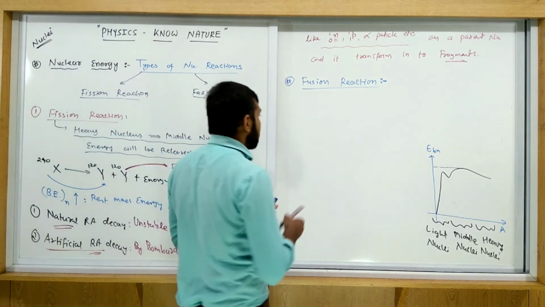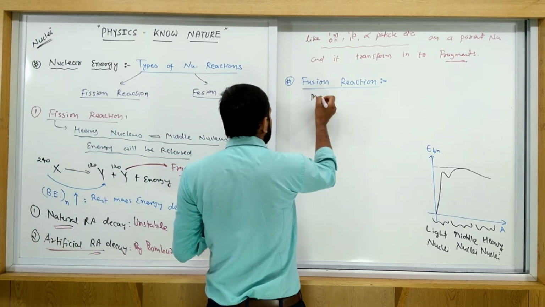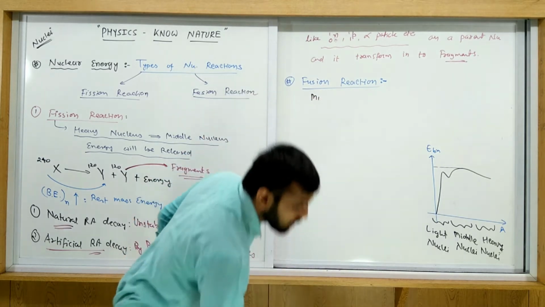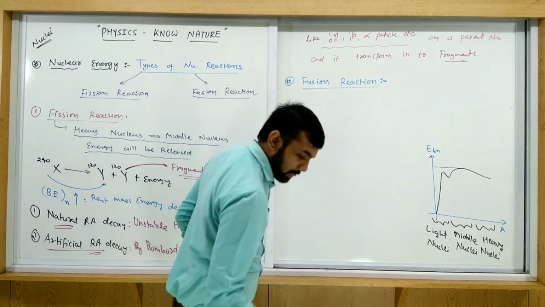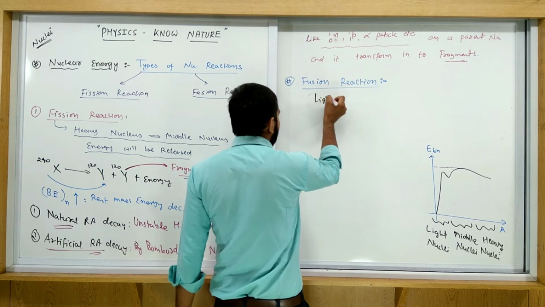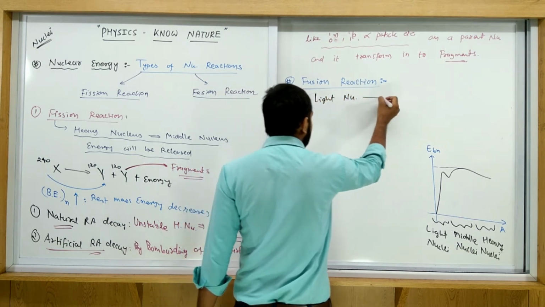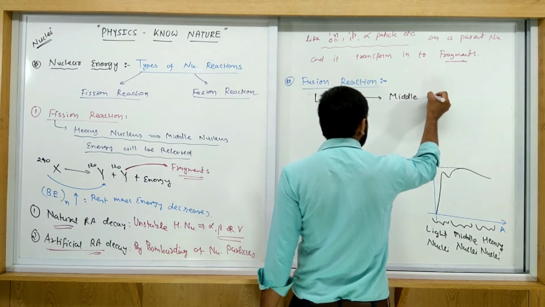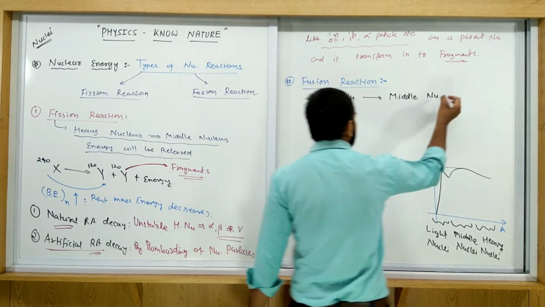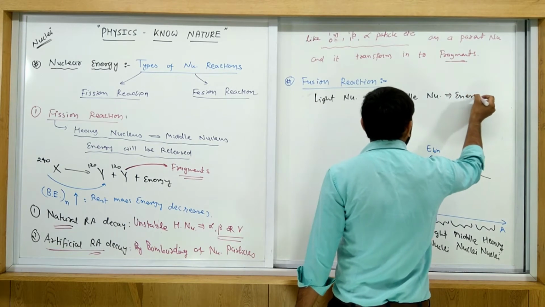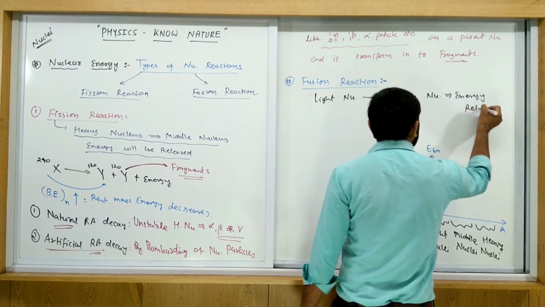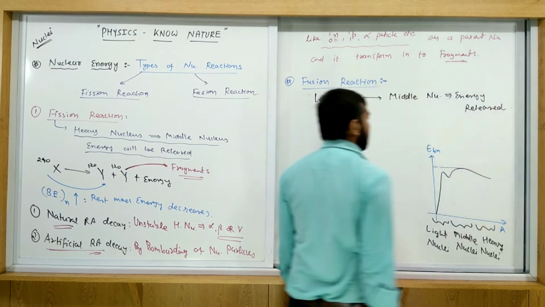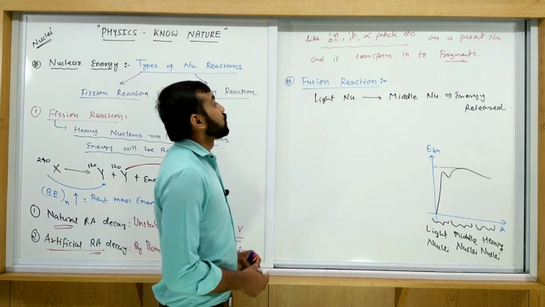So in this case, light nuclei transform into middle nuclei and energy is released. This type of process is called a fusion reaction.